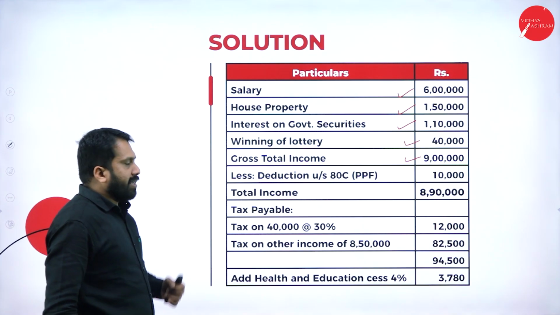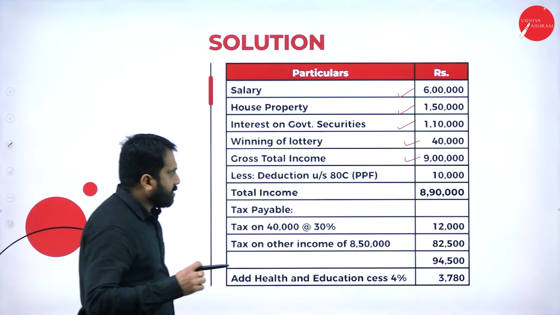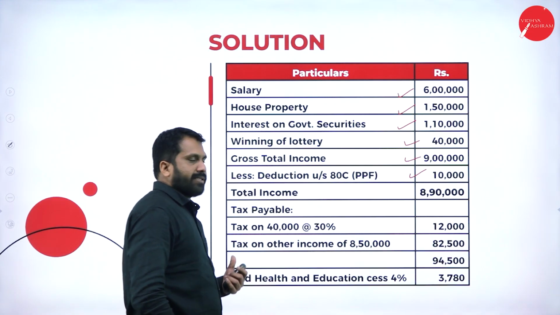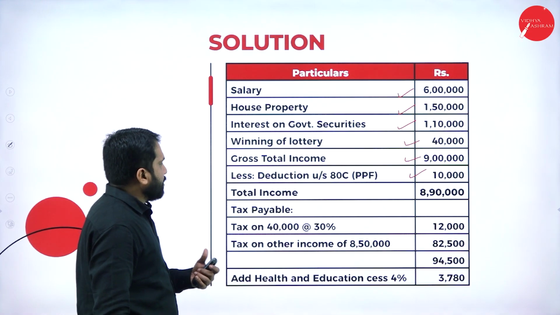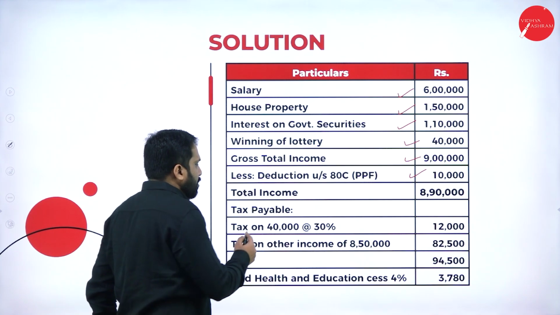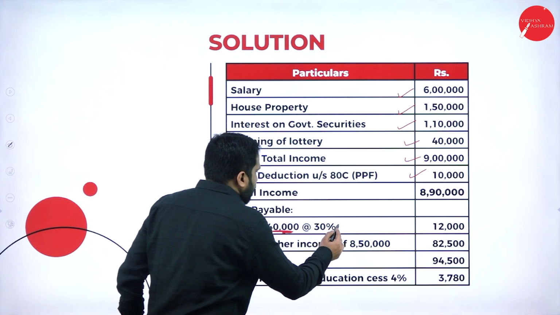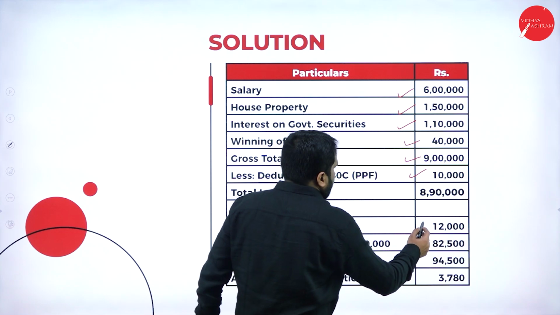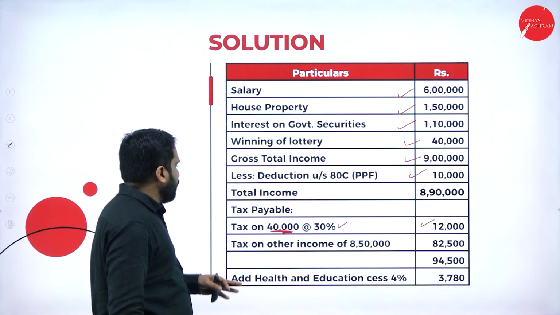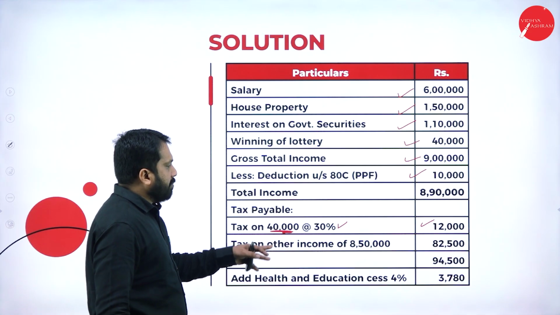After this, deduction under section 80C, the PPF, Public Provident Fund, 10,000 is deducted. Your final answer is 8,90,000. Now, tax payable, as I told you, your lottery income is separate at 30%. That will be 12,000. That 12,000 you have already paid. Now, tax on other income, 8,50,000.